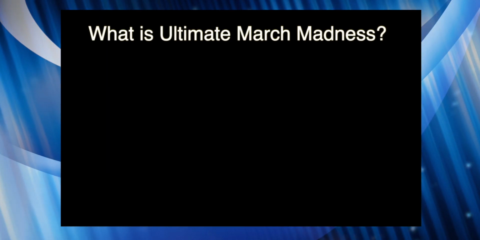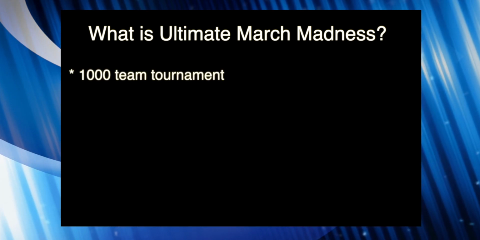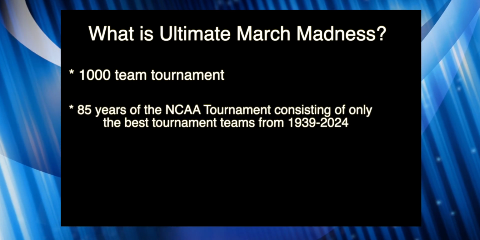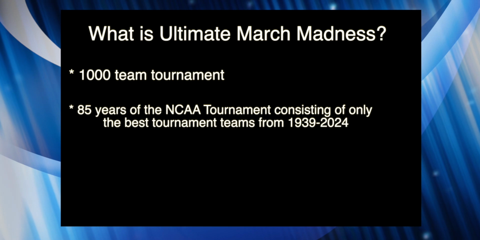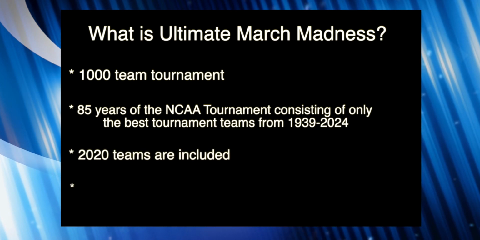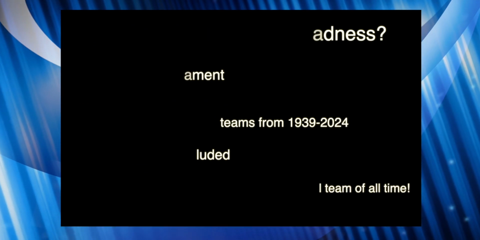Welcome to Ultimate March Madness. What is Ultimate March Madness? It's a 1,000-team tournament. It's 85 years of the NCAA tournament, consisting of only the best tournament teams from 1939 to 2024. 2020 teams are included in this. We will see who is the best college basketball team of all time.